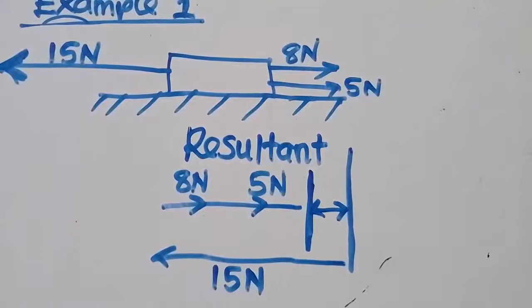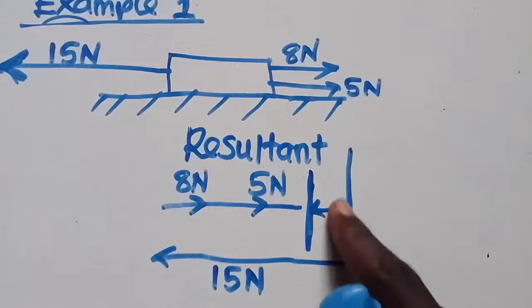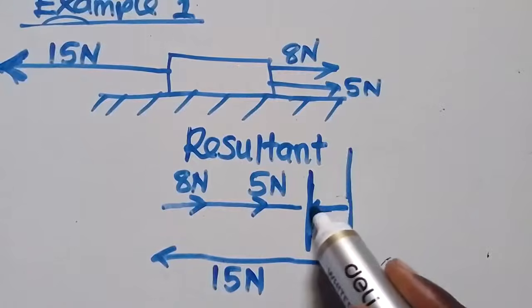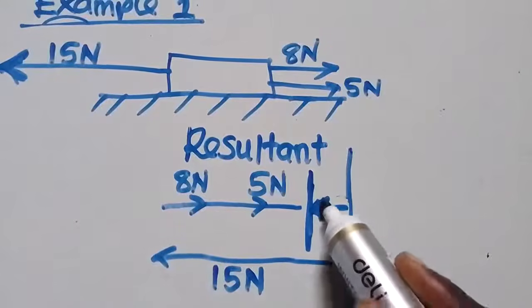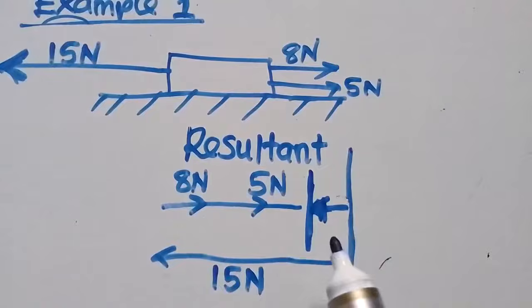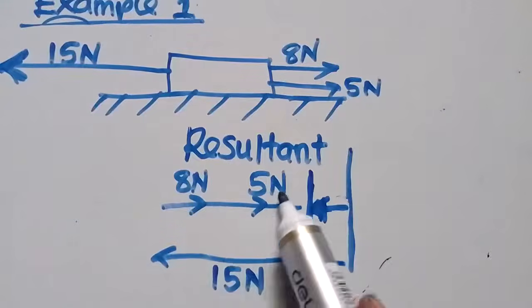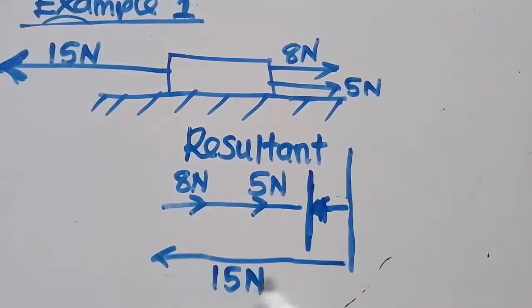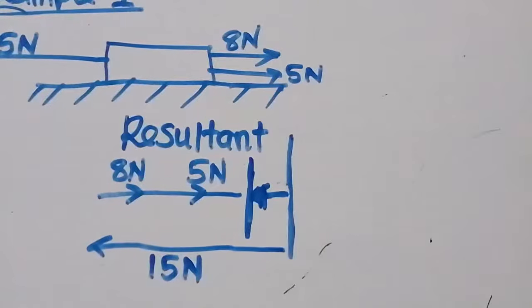So now I want to find the resultant force. So the resultant force will be in that direction. Have you seen? Because you can tell that even if you add these two, you cannot get the 15. So the resultant force will be in that direction. That's the direction in which the final resultant force is going to be.